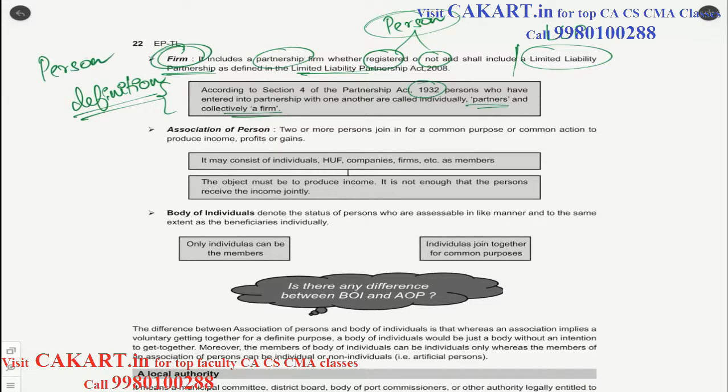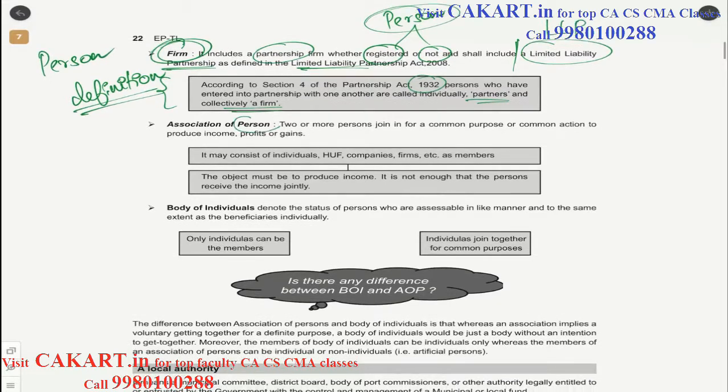Association of persons. The word person here is very important. Two or more persons join in for a common purpose or common action to produce income, profits, or gains. It is very clearly mentioned that it is two or more persons. Once again, as we just now saw, persons could be anyone, not necessarily individuals. They could be HUF, company, firms, or anyone else, as long as they come under the definition of person.